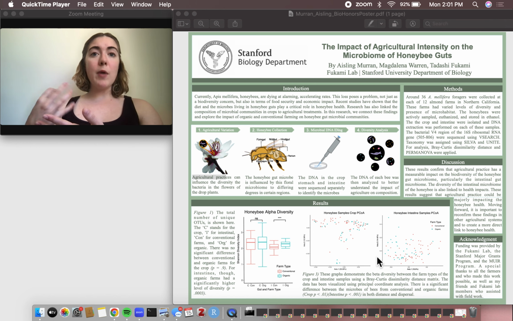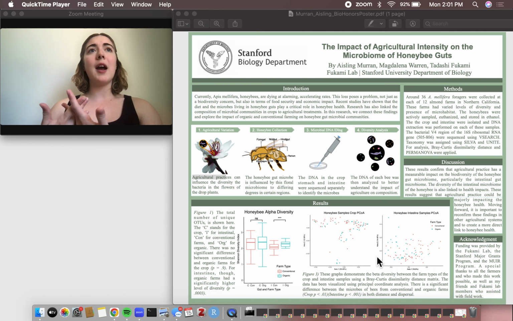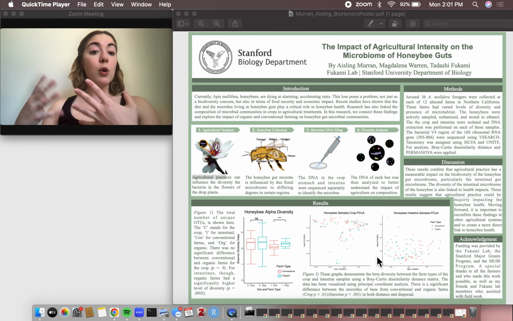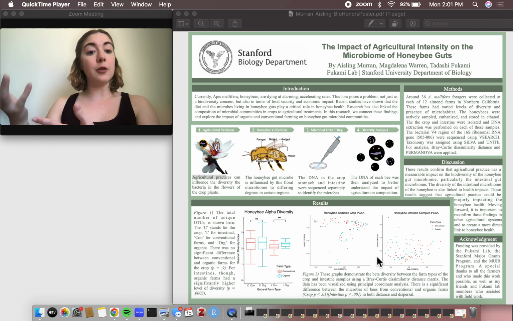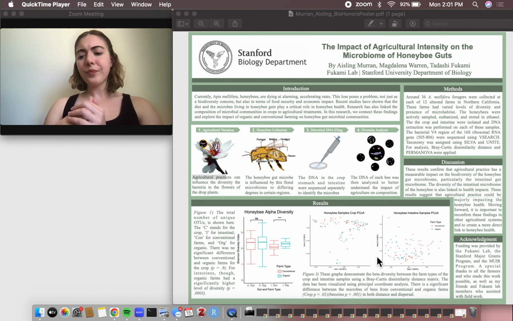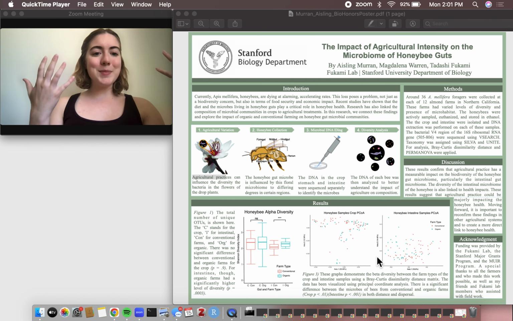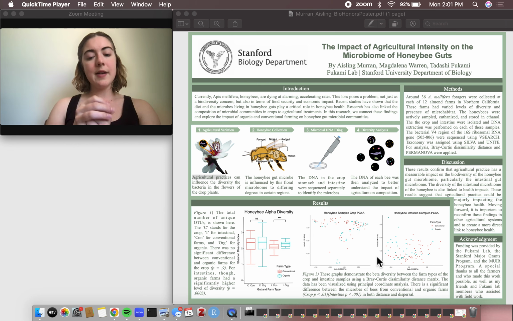Lastly, the one part that was the most intriguing was the lack of difference in diversity in the crop, but the still present difference in diversity of the intestine. More investigation into that would be interesting. Perhaps the crop is so much more variable than the intestine that it's much more difficult to see a difference in diversity because there's such a higher level of diversity in general, whereas the intestines, perhaps that's different. This is just me spitballing. There needs to be more research to figure out why we're seeing that pattern.